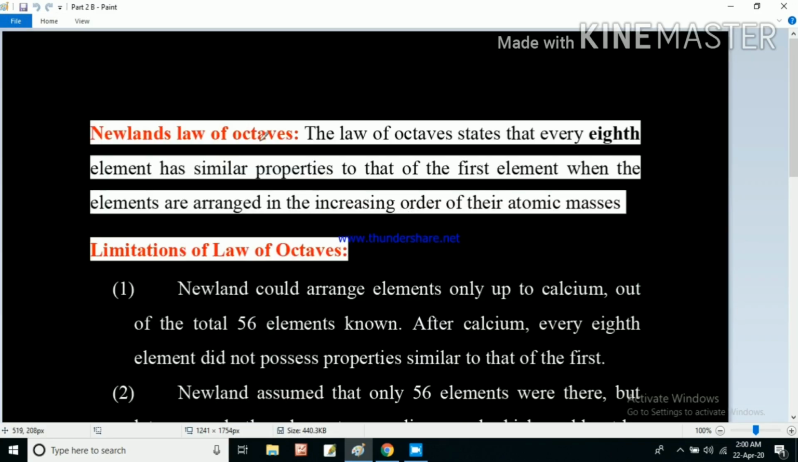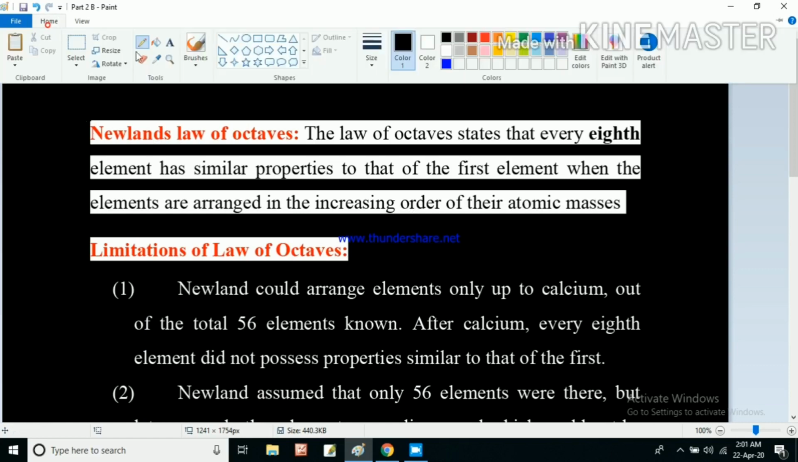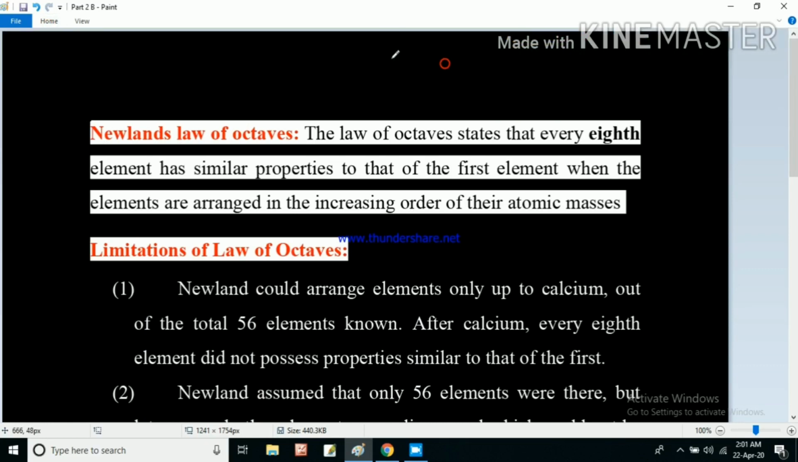So in the second page here we have written this law. Once again, sorry for the inconvenience.